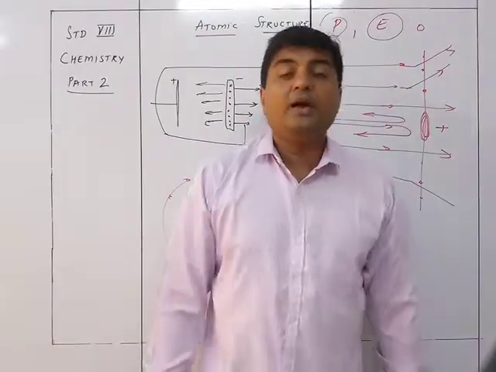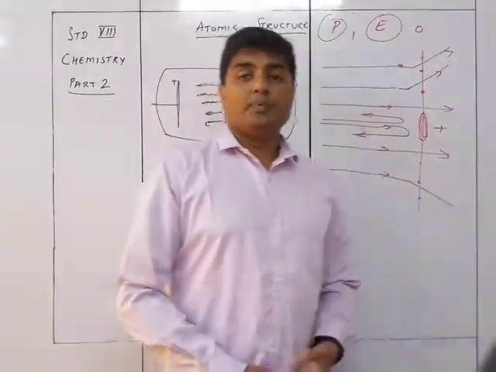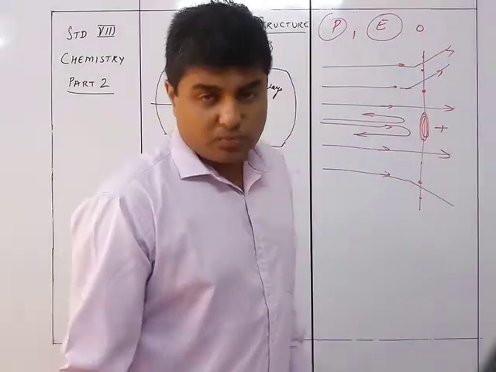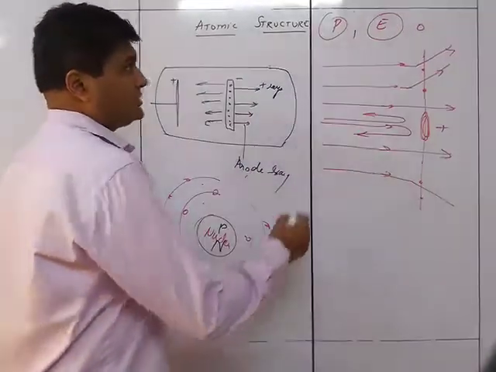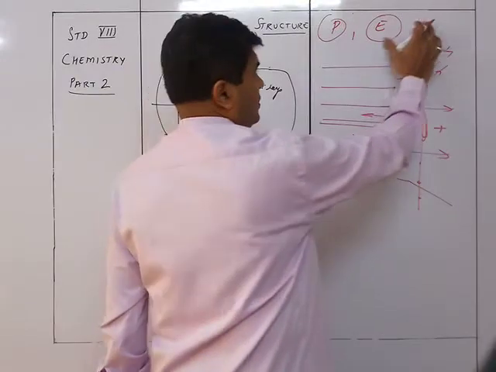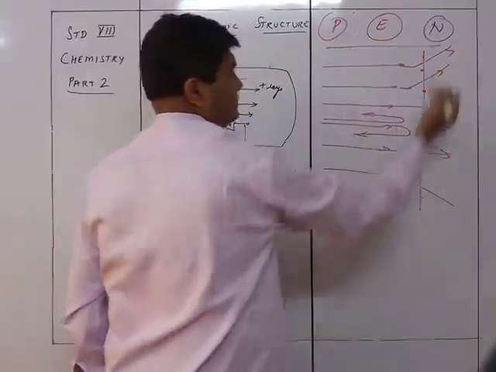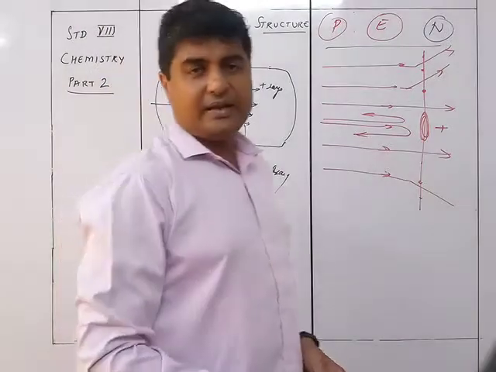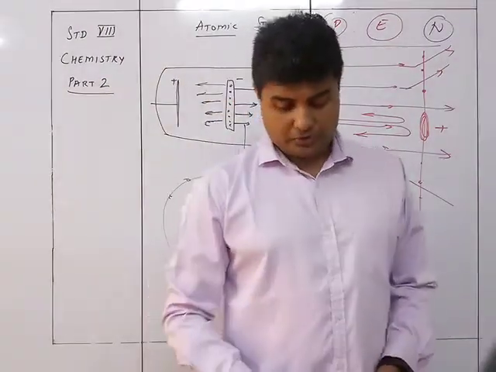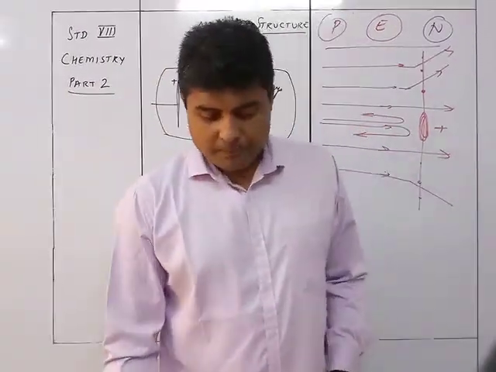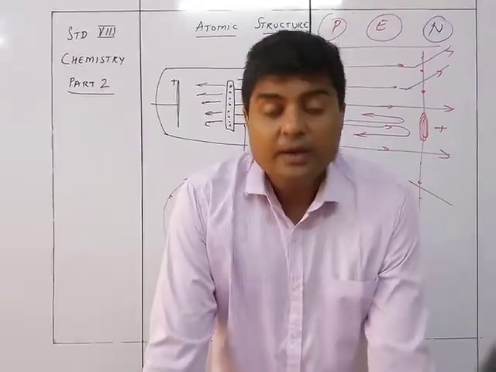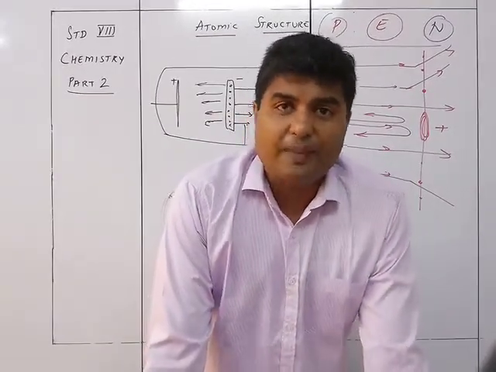So accordingly, we came to know that the atom was made up of 3 particles, that is protons, electrons and neutrons. So these were the 3 particles. We call it PEN, that is proton, electrons and neutrons. So in this way, the discovery of the particles was done.